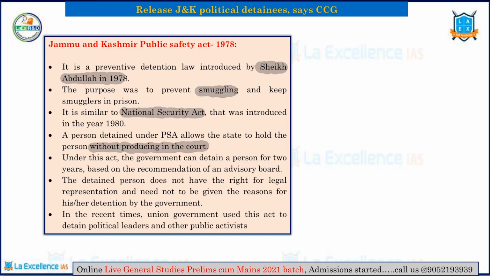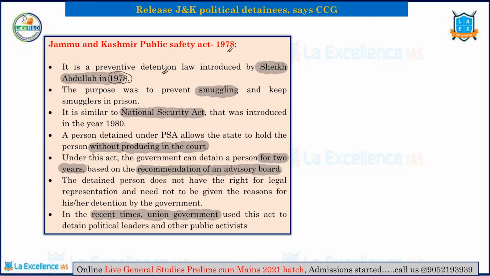So before we move forward, what is this particular Jammu and Kashmir Public Safety Act? Why are we studying this act? This is the act which is the basis or the foundation for detaining a particular person in Jammu and Kashmir in case he poses a problem. It is basically a preventive detention law, and it was introduced by the Sheikh Abdullah government in 1978, and its main purpose was to prevent smuggling and to keep smugglers in prison.